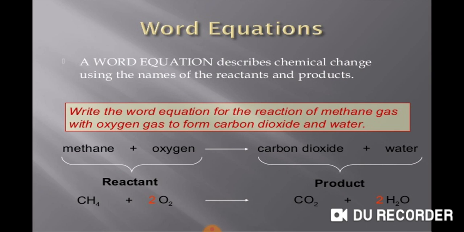The molecular formula of water is H2O. So you can also see that a red colored 2 is added in each side of the chemical equation.